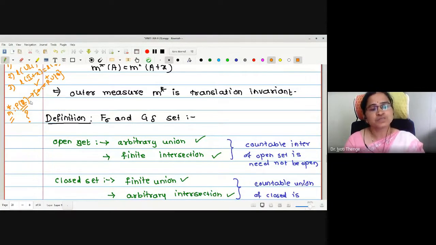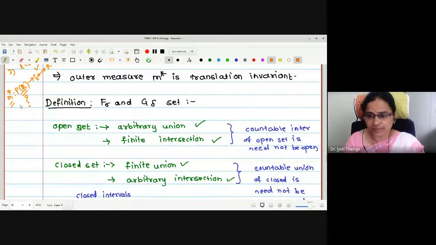Now, the special kind of sets is being defined by the mathematician Lebesgue so that this outer measure will become countably additive. The class of that special set is called the measurable set, given by the mathematician Lebesgue. That's why it is also called a Lebesgue measurable set. That is what we are going to discuss in today's lecture.